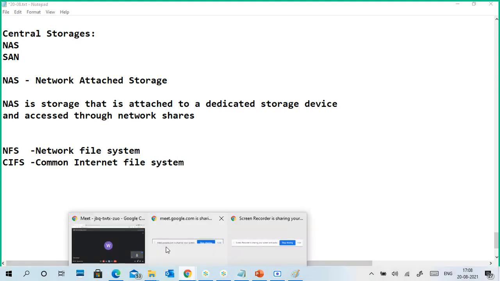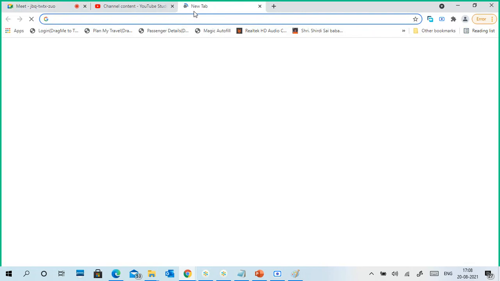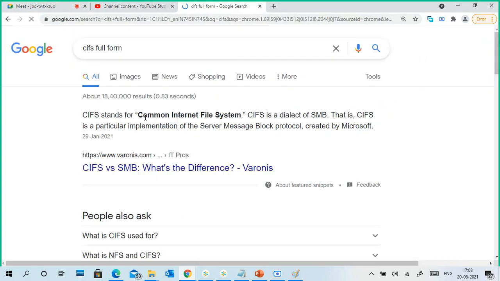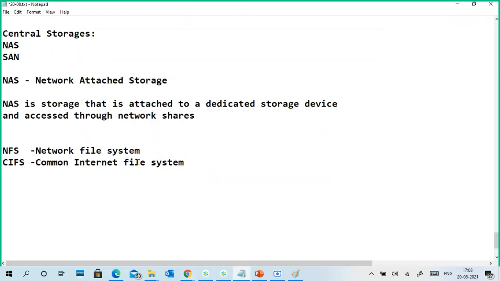It is better to verify the spelling and the CIFS full form. So, Common Internet File System. It is a dialect of SMB, the Server Message Block protocol. It is actually the Samba service. CIFS in Linux we call Samba, and in Windows we call it SMB. SMB, Server Message Block, is another protocol.